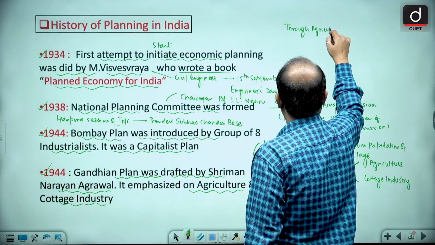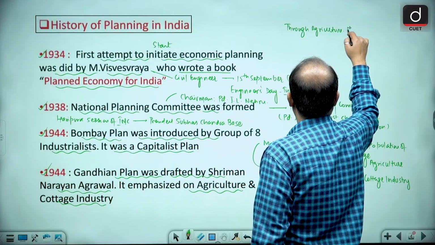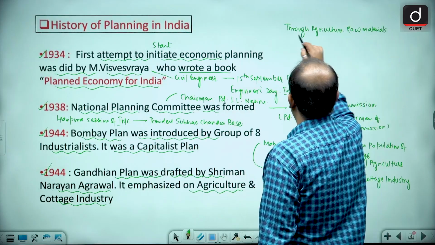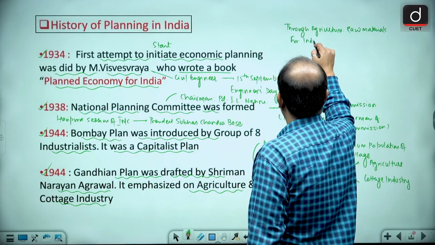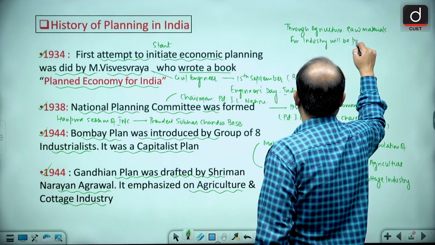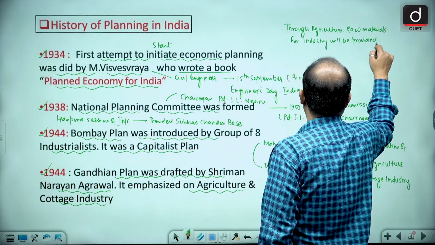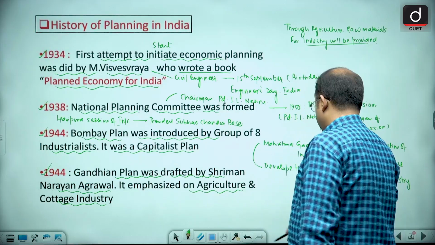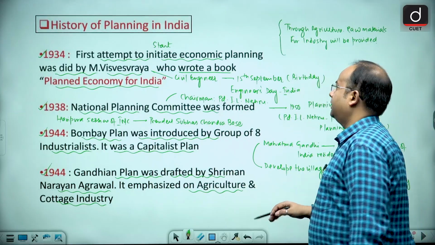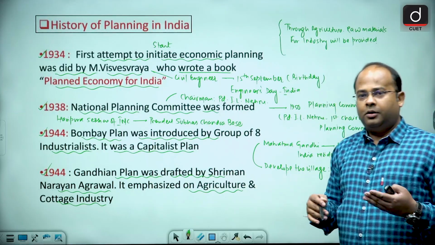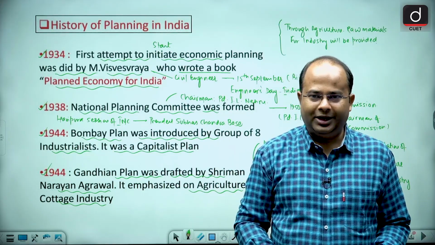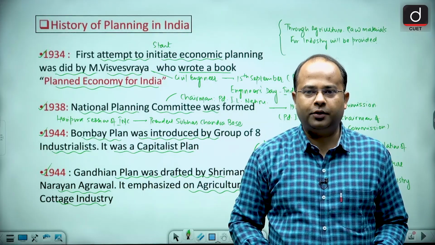Through agriculture, raw materials for the industry will be provided. Therefore, Gandhiji always believed in promoting agriculture and cottage industry. So another use of agriculture was providing raw material to the industry. I hope it is clear to all of you.